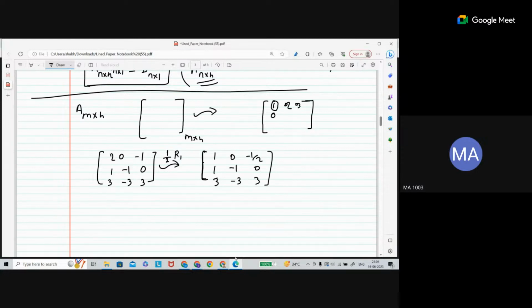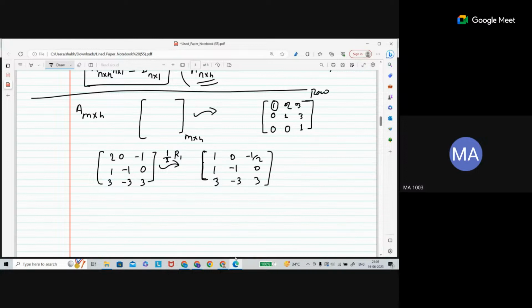Suppose here is 1. This is called the pivot element. Except for the pivot element, the others can be either 1 or any number. Suppose this is 3 here. Now the next is going to be 0 here, and below the pivot should also be 0, and this one is going to be your 1 only. The pivot element for the third row is here. In such a form, it is called a row echelon form.